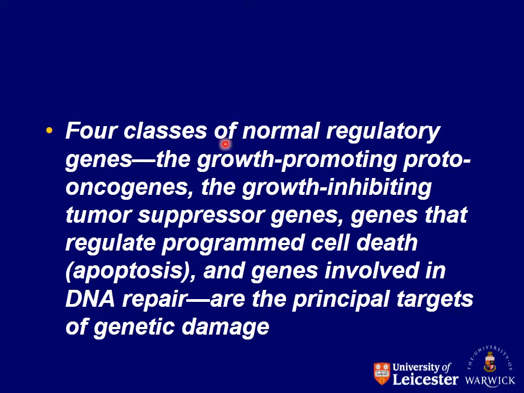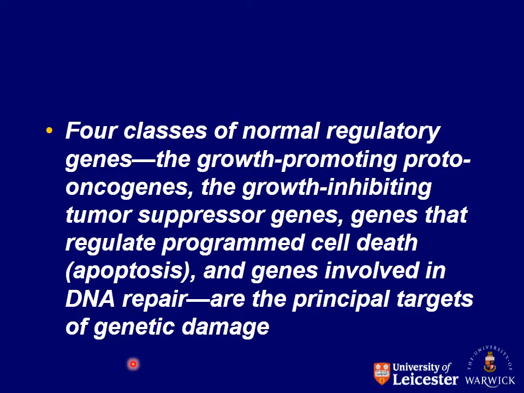There are 4 classes of normal regulatory genes: the growth promoting proto-oncogenes, which are normally found in all normal healthy cells; the growth inhibiting tumor suppressor genes; the genes that regulate programmed cell death, called apoptotic or pro-apoptotic genes; and the genes that are involved in DNA repair, which are the principal targets for genetic damage.